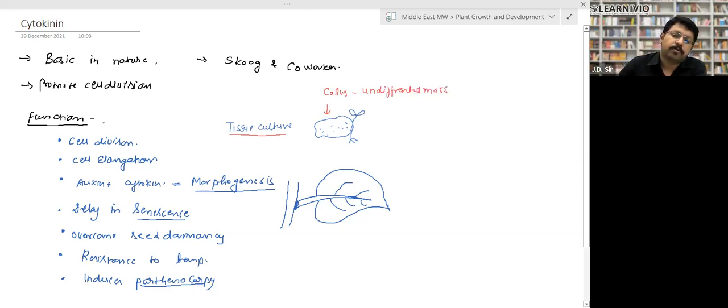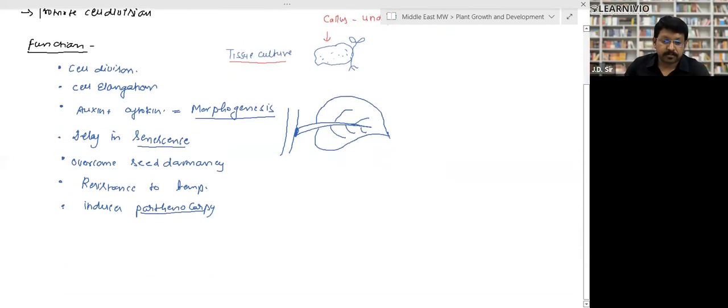Now what happened when we put the auxin and cytokinin? The formation of new organs takes place. That is, the formation of leaves takes place, formation of root takes place, and the process is called morphogenesis, right? Next, they are responsible for delaying senescence, right? They delay the senescence, means they delay the death, right?